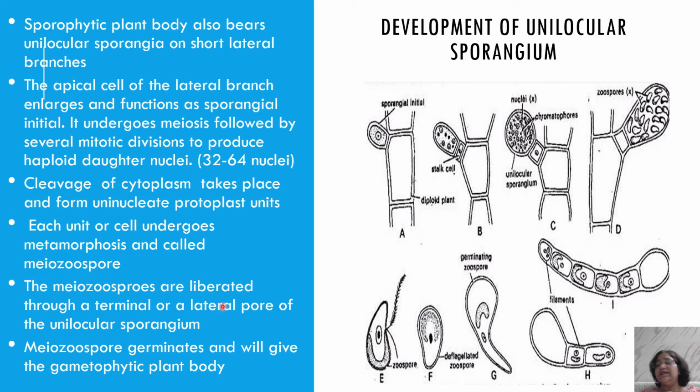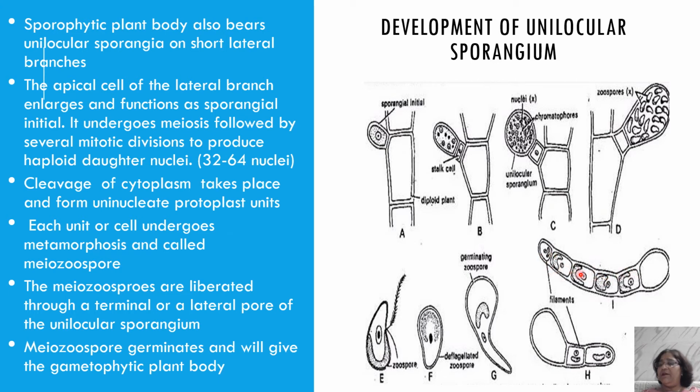To differentiate them, because mitozospores and myozospores are similar in structure, we say myozospores because they are formed after meiotic divisions, and mitozospores are diploid in nature. Myozospores are haploid in nature. Similarly, mitozospore or myozospore, they settle on the substratum, retract their flagella and round off, and then the germination will start, and this germination will produce a tubular, filamentous structure.